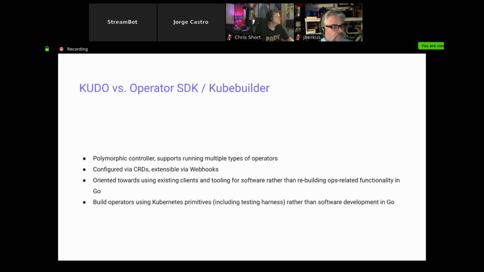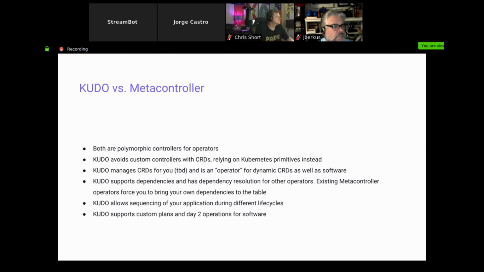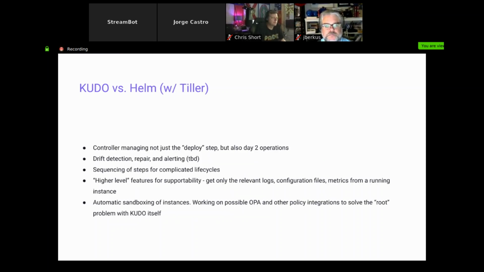Next slide. So another natural comparison is MetaController. For those who haven't seen it, it's a project by Google, and it's another polymorphic controller. Kudo is a lot more concerned with the full orchestration of CRD lifecycles. So we're doing our own schema loading. We're actually managing CRDs for you in the sense of reference counting. That's a TBD feature. And we're looking a lot more at, like I said, day two operations and components of applications, and not just how I run my software.